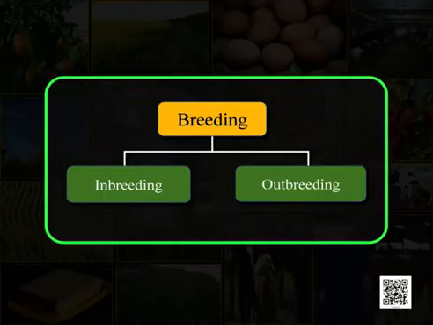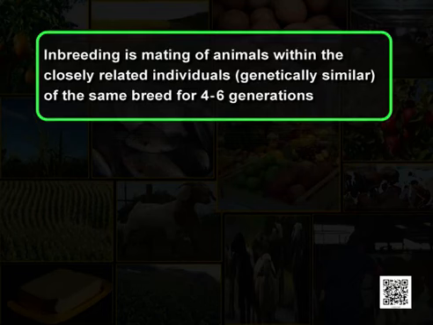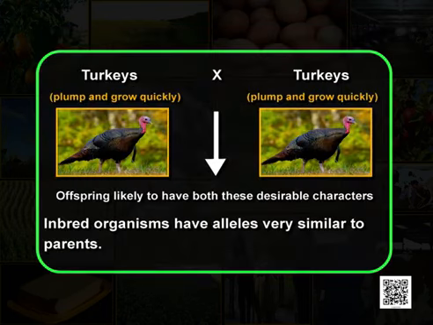Now, breeding can be inbreeding or it can be outbreeding. Inbreeding is mating of animals within the closely related individuals, animals which are genetically similar of the same breed for 4 to 6 generations. As you can see here, the turkeys which are plump and grow quickly, the male ones as well as the female turkeys which are plump and grow quickly, they are mated and we get an offspring which is likely to have both these desirable characters.